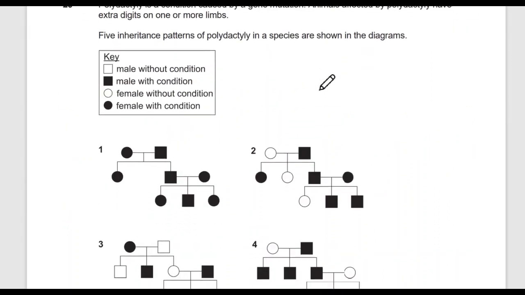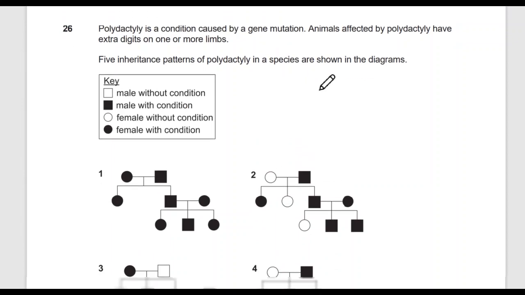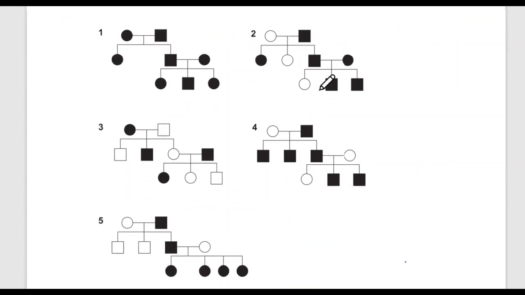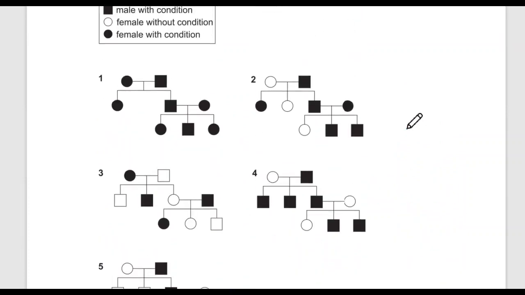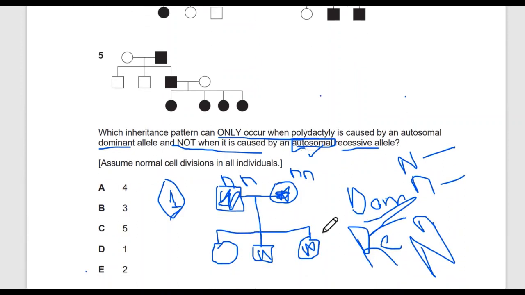So next, let's move to our options. The question was, which pattern is only possible when it is caused by an autosomal dominant allele and not when it is caused by an autosomal recessive allele? This question tells you that it is autosomal. There are some ways to find out if it's dominant, autosomal or sex-linked. I will explain them in other questions.